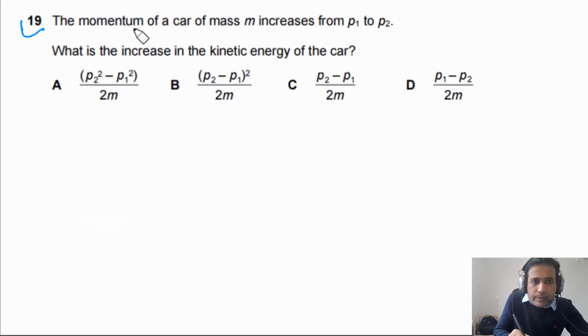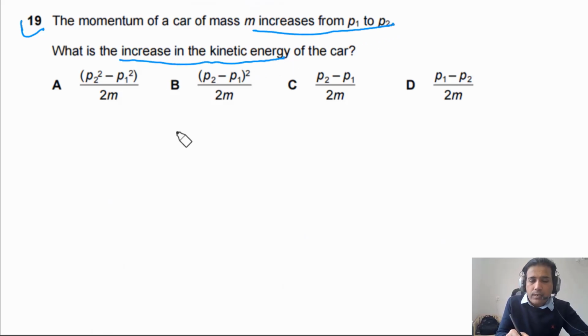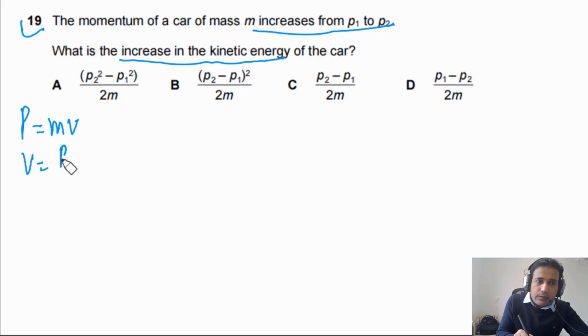Question 19 says the momentum of a car of mass m increases from P1 to P2. What is the increase in kinetic energy of the car? First of all, we need to find out the relationship between kinetic energy and momentum. So we can start with momentum. Momentum is equal to mv. So from here we can say v is equal to p divided by m. And kinetic energy is equal to 1/2 mv squared.